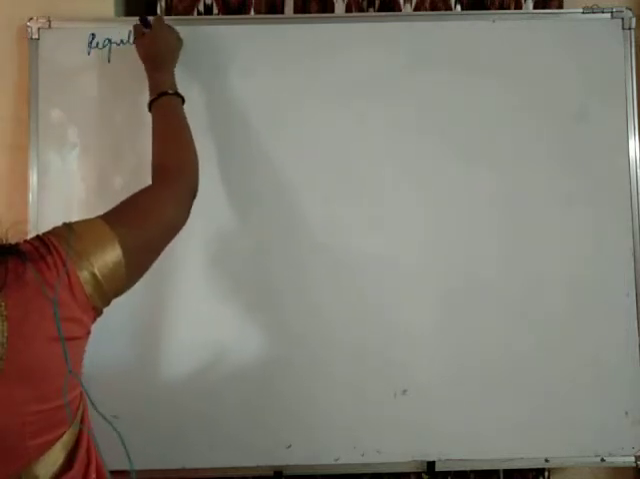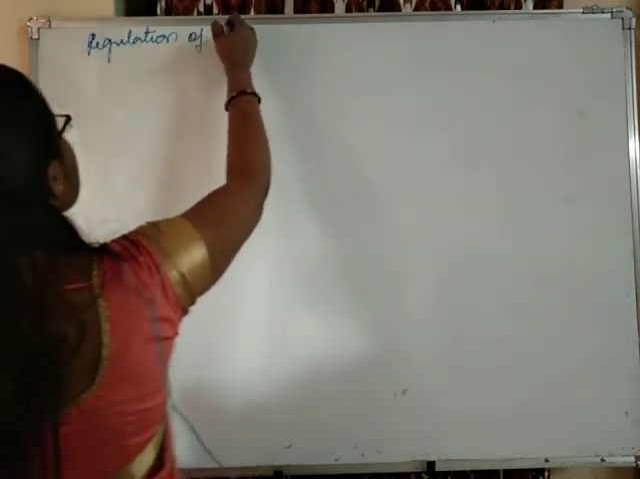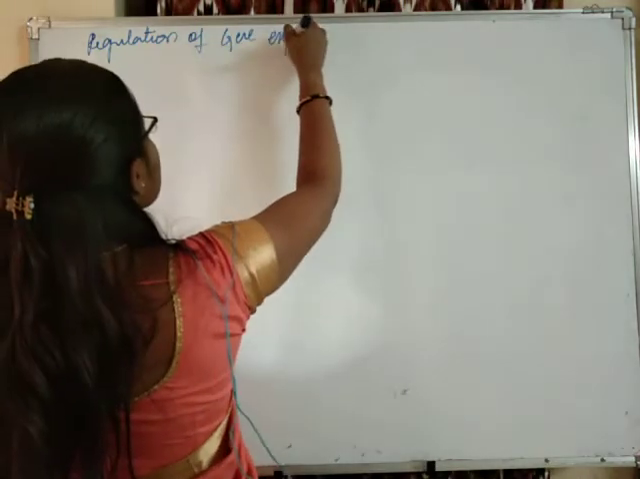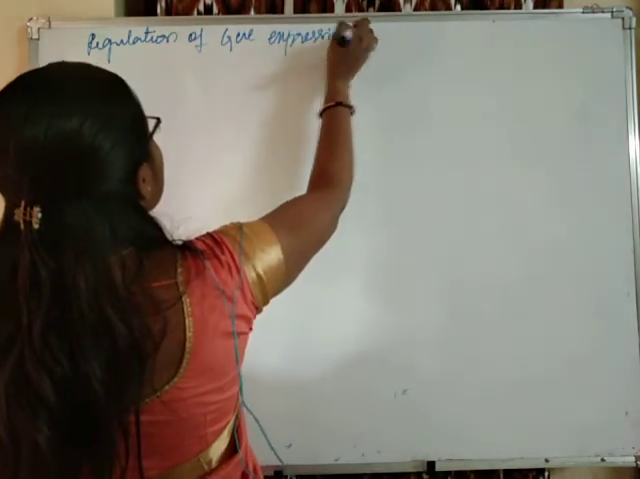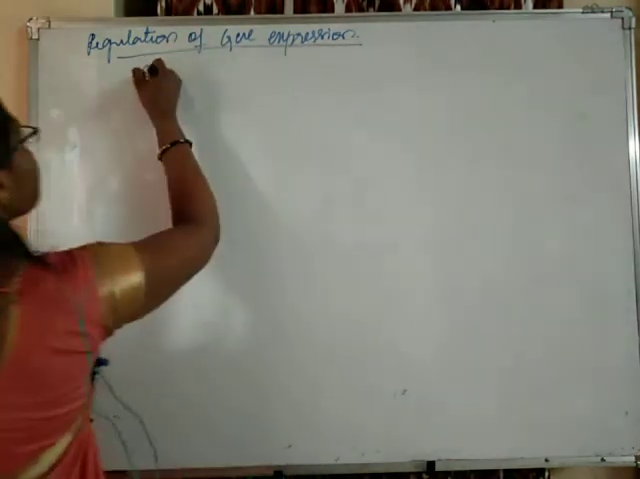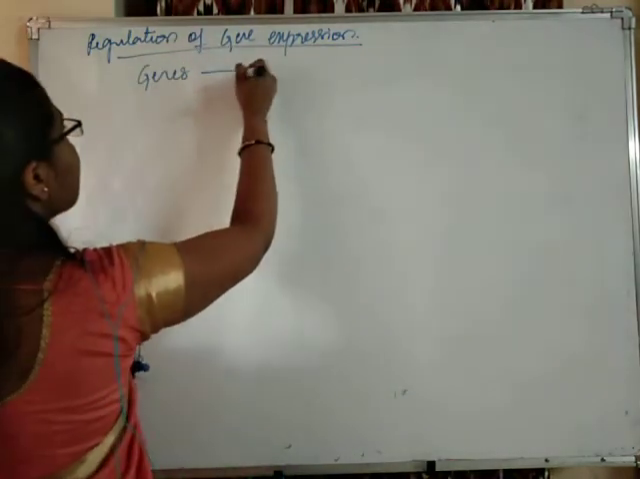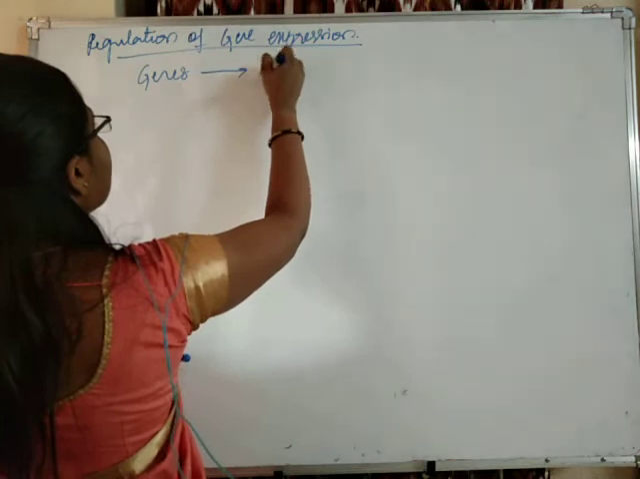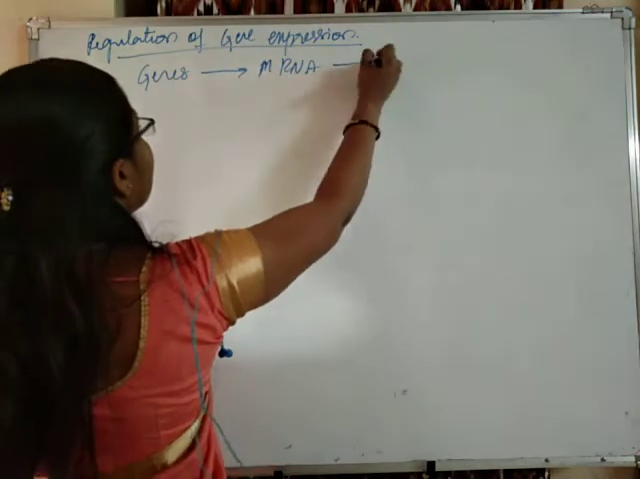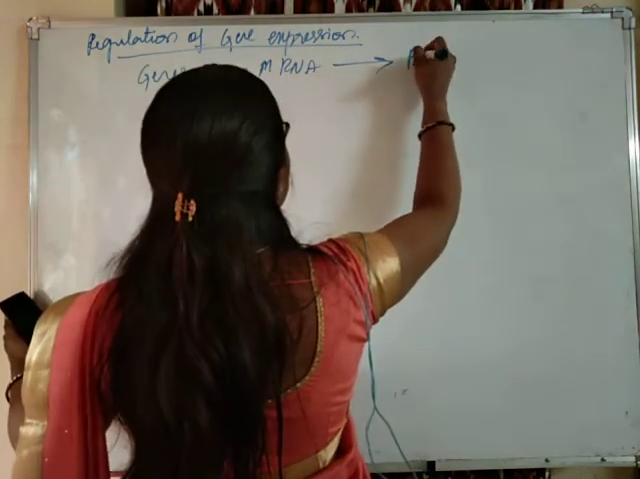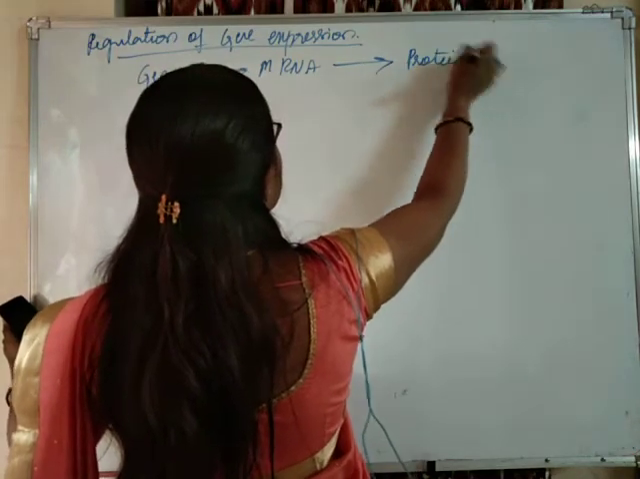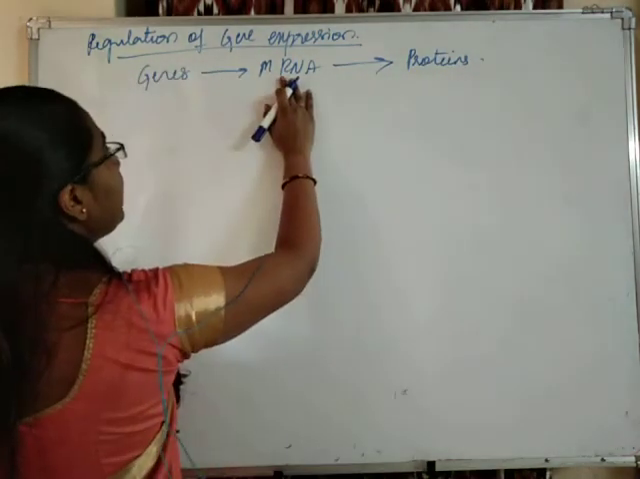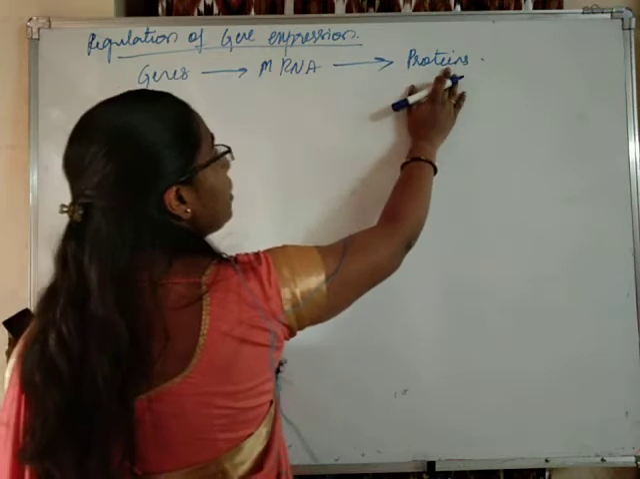Regulation of gene expression. See students, genes are expressed as RNAs, mRNA particularly. mRNA will be expressed as proteins, right. So genes are expressed as mRNA, mRNA will be expressed as proteins.